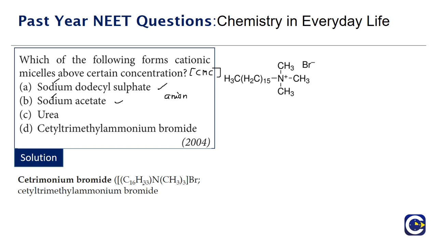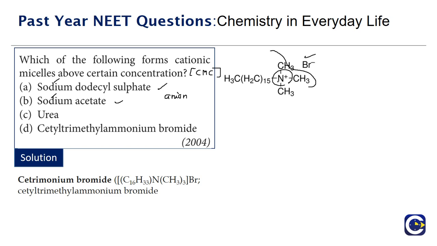The formula is C16H33N(CH3)3Br. If you look at the structure of this, it's a quaternary ammonium salt where we have the N plus, the cation part which is the large organic part, and the anion part is simply Br minus.